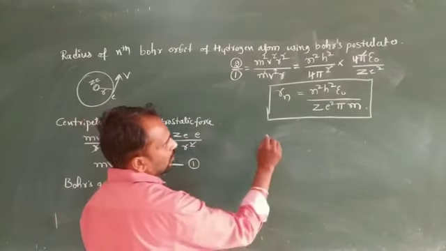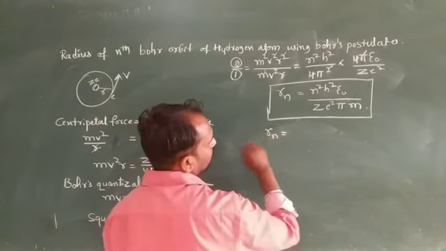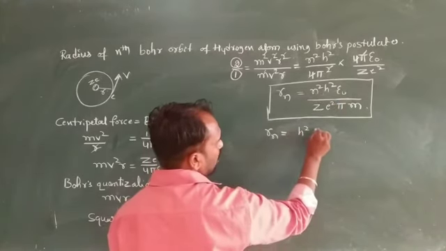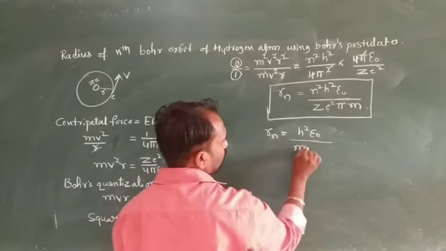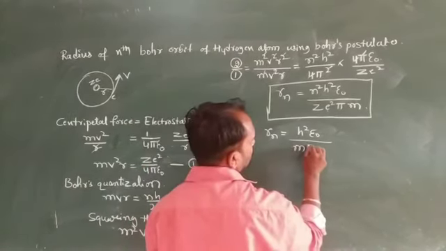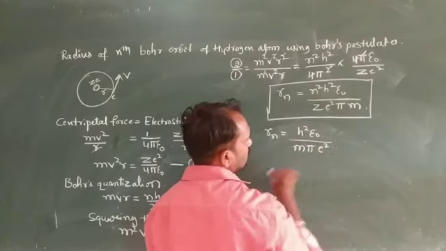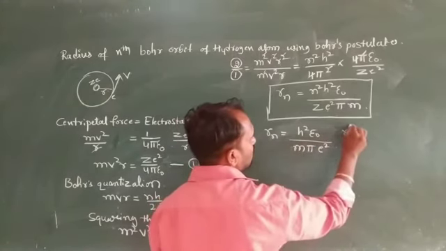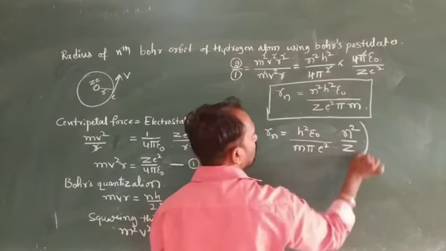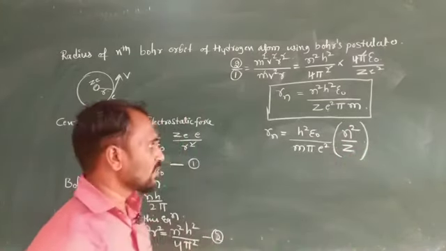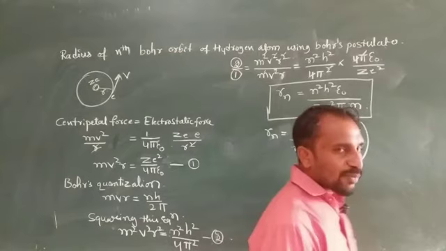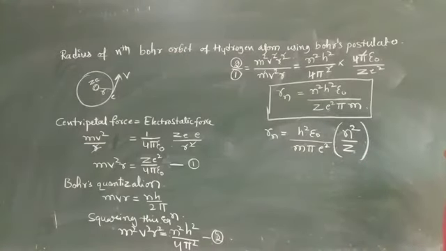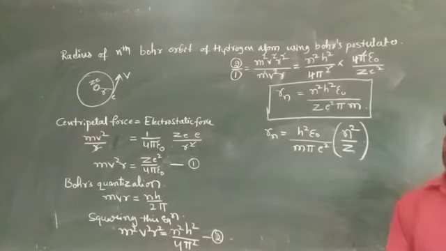Otherwise I will write Rn is equal to h square epsilon naught divided by pi m e square, where h is a constant, epsilon naught is also a constant, m is the mass of electron, and pi and e square are also constants. So the number of the orbit n and the atomic number Z continuously change. h means Planck constant, epsilon naught means permittivity of free space, m is the mass of electron, pi is 3.142, and e is the charge on electron.